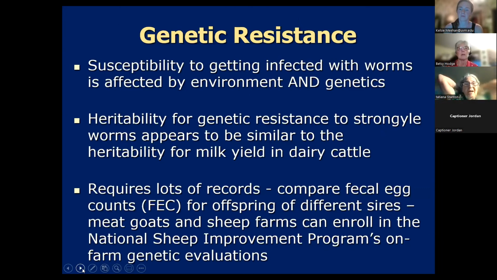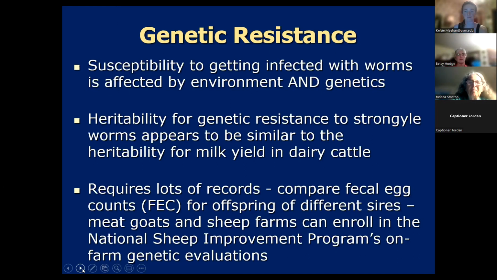The susceptibility of animals, your sheep and goats, getting infected with strongyle worms is greatly affected by the environment and genetics. And the heritability for genetic resistance to strongyle worms in sheep and goats appears to be similar to the heritability of milk yield in dairy cattle. So like in dairy cattle, it does require a lot of records because the heritability is only about 0.25 or 0.3, and so it does require a lot of records.